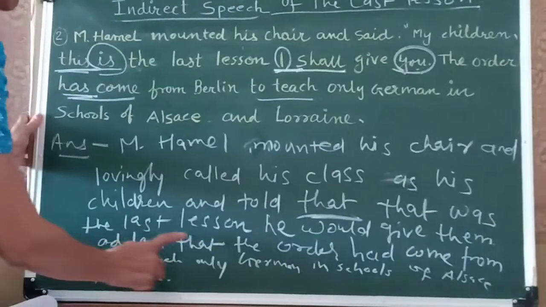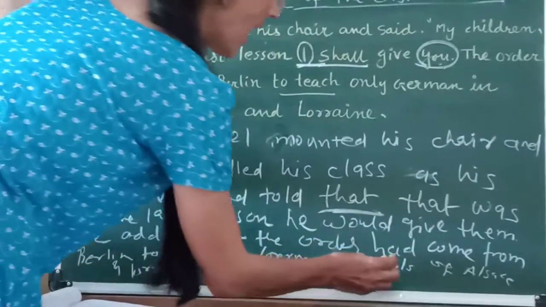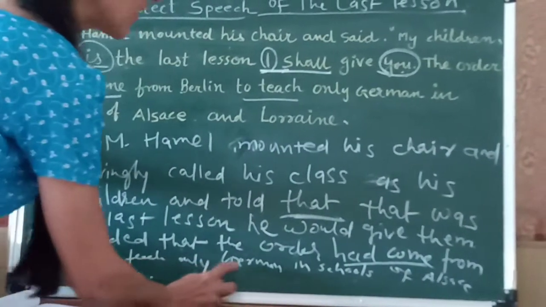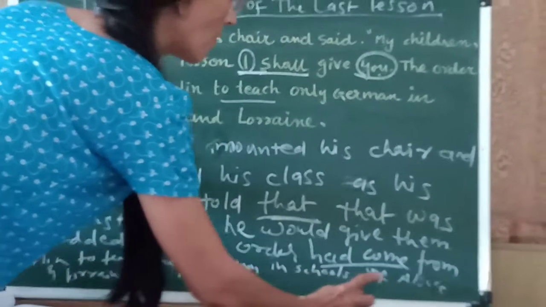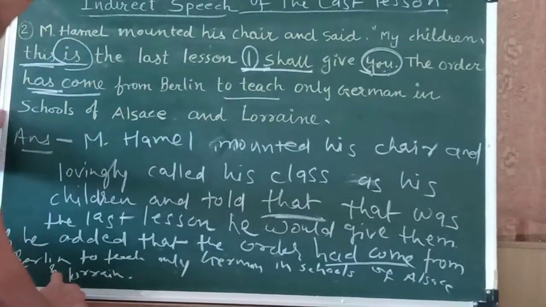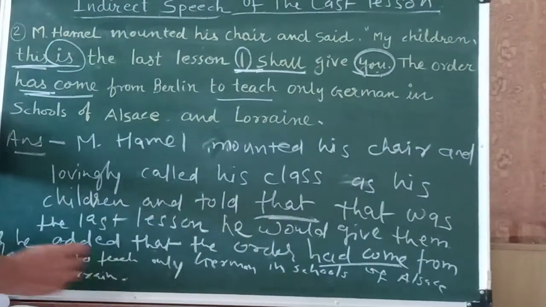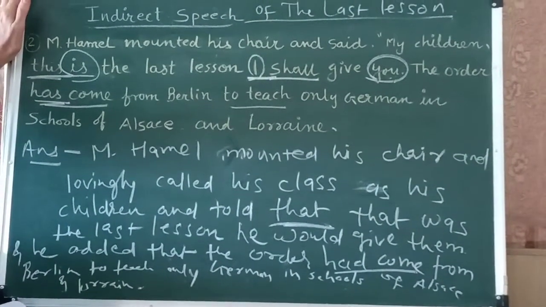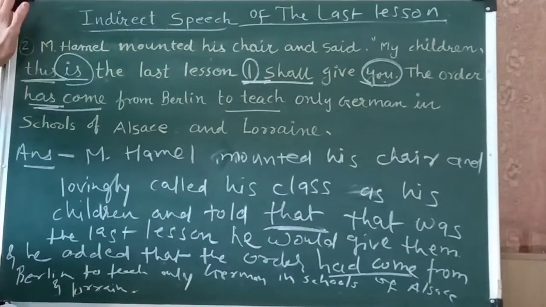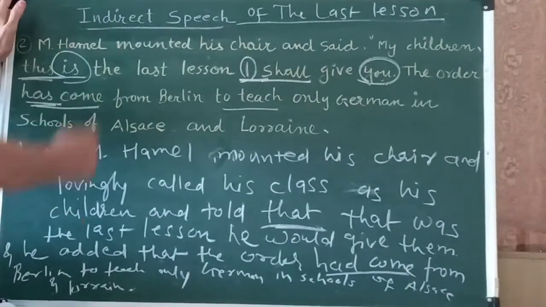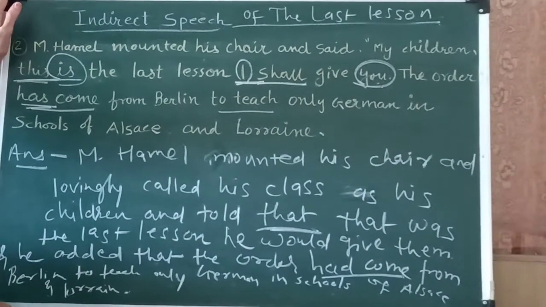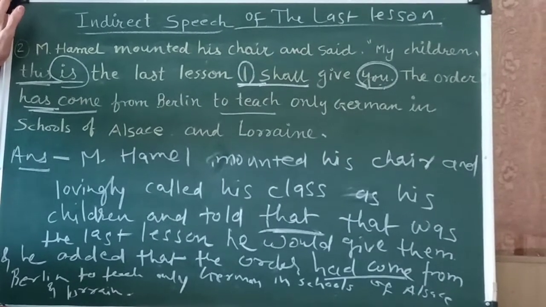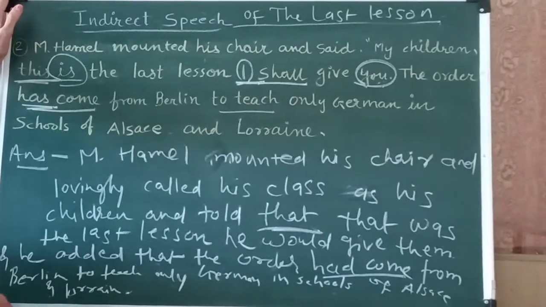And he added that the order had come from Berlin to teach only German in schools of Alsace and Lorraine. So students, do practice of indirect speech. The weightage of indirect speech in the board exam is 4 marks. So do practice for the same.